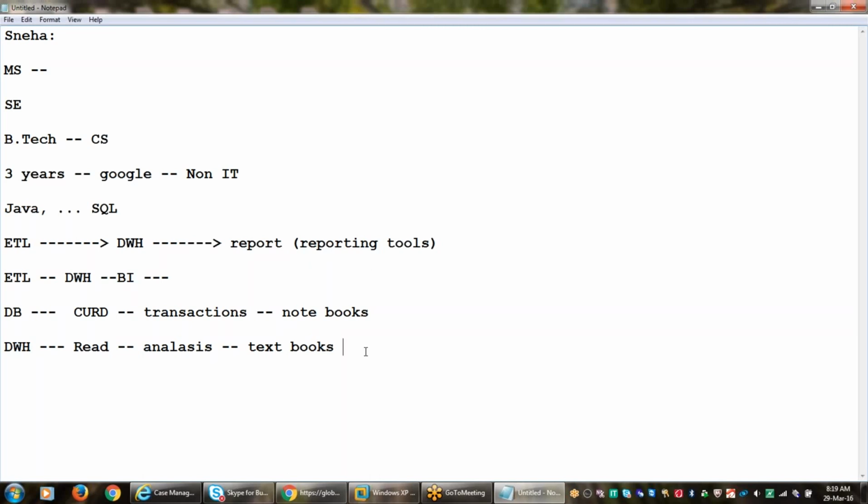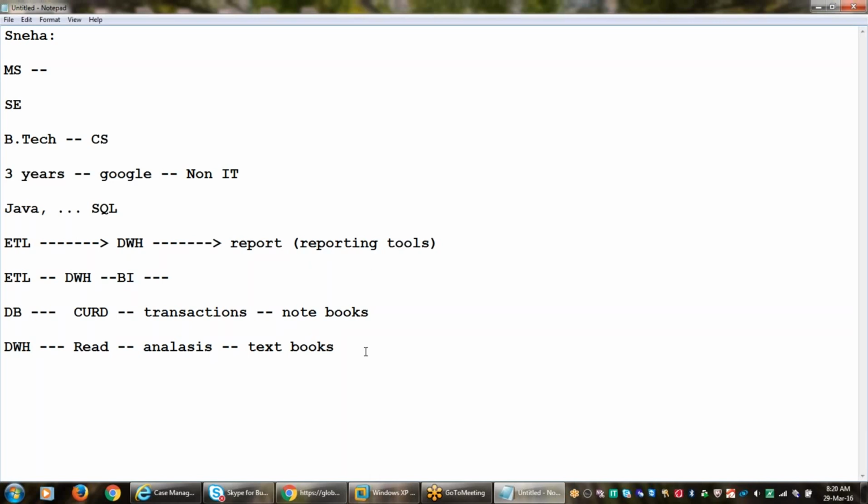At the same time, if you think about a notebook, whatever you want you can do in the notebook. If you want to write, you can write. If you want to erase, you can erase. If you want to read, you can read. If you want to add some information, you can add it.